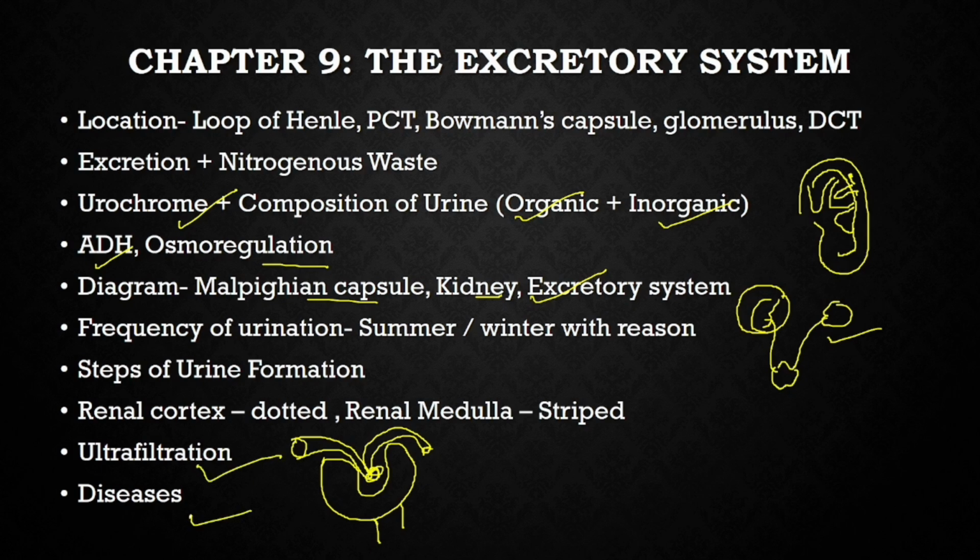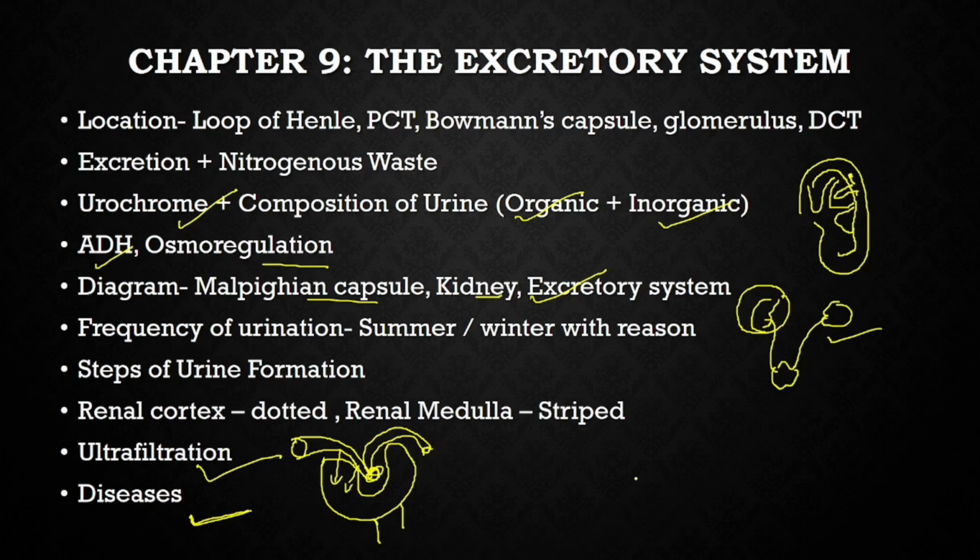Next we talk about the diseases. In diseases, generally the blood is filtered out in the Bowman's capsule. So by any chance, if the required material starts getting into the Bowman's capsule, it may lead to diseases like hematuria, where blood is being passed out in the urine, and albuminuria, that is albumin protein is sent into the urine.